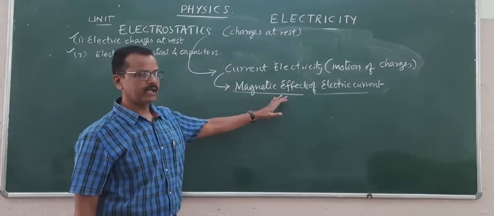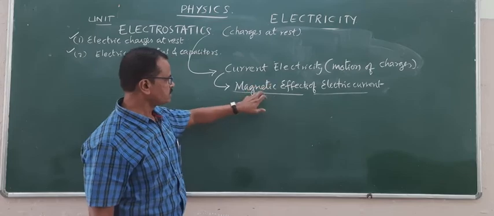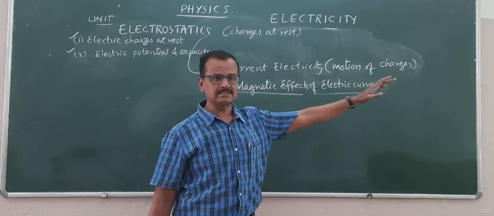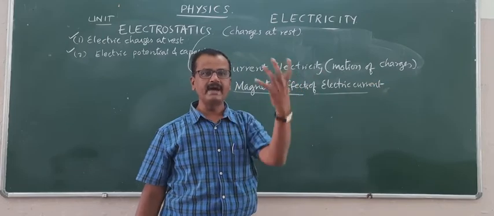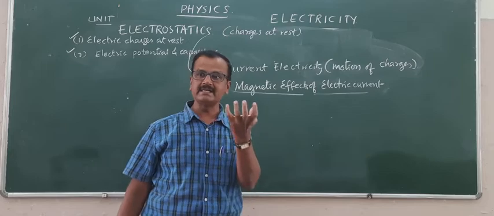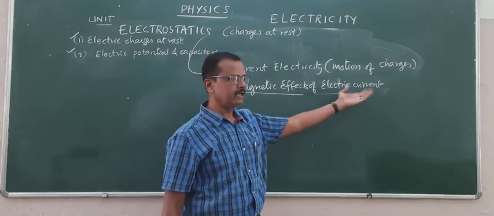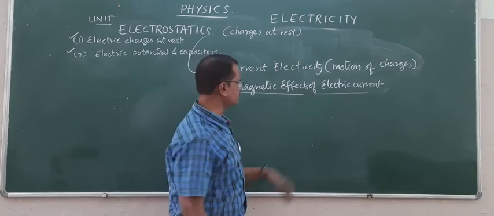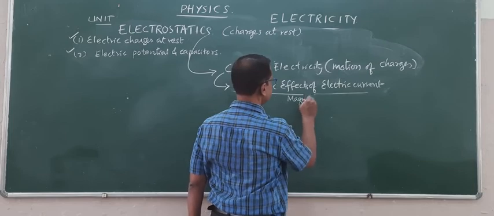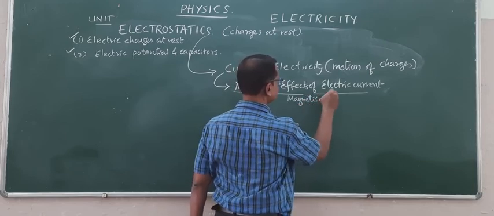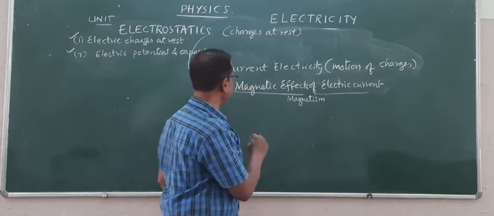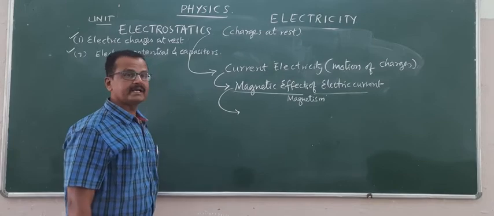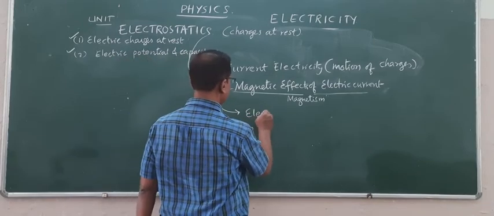So that is what happens when the charges are in motion. In these magnetic effects of electric current, you are learning mainly about moving charges and their properties: how the moving charges lead to magnetic effects, and how magnetism is caused. All those things you are learning in detail. This is due to the flow of charges. Again, you are learning magnetism as the property: moving charges and magnetism. After this, what are we going to learn? Electromagnetic induction. This is also not new to you.